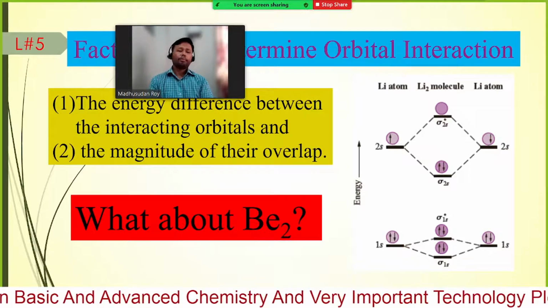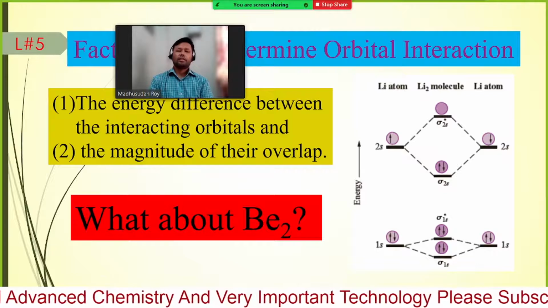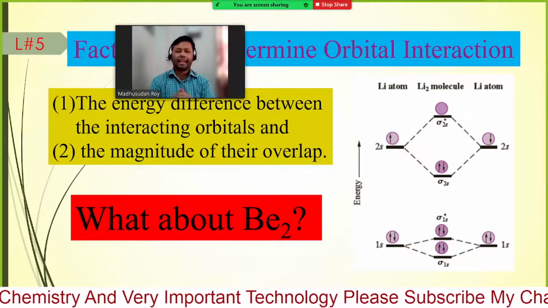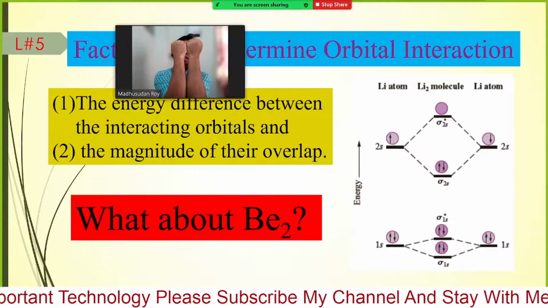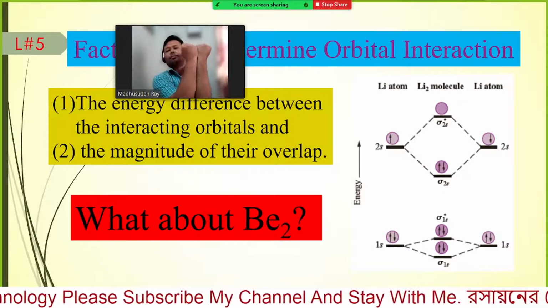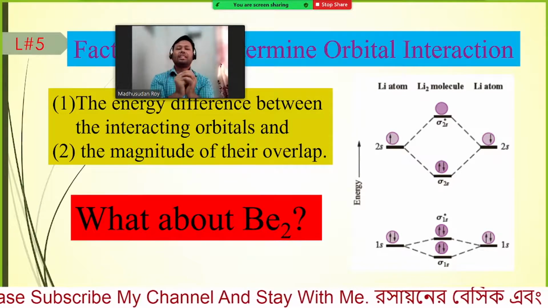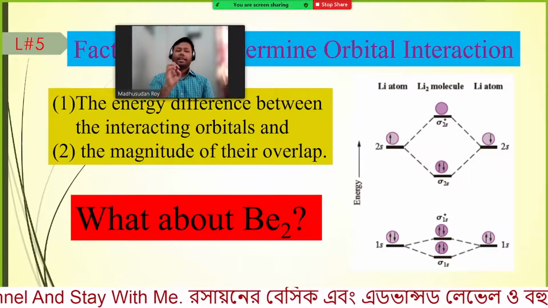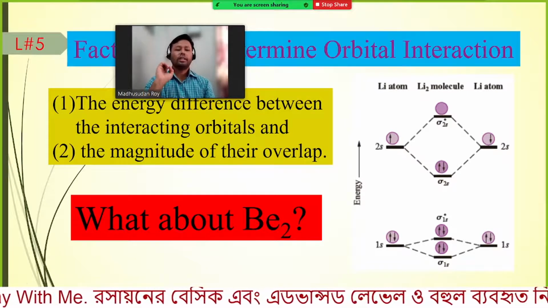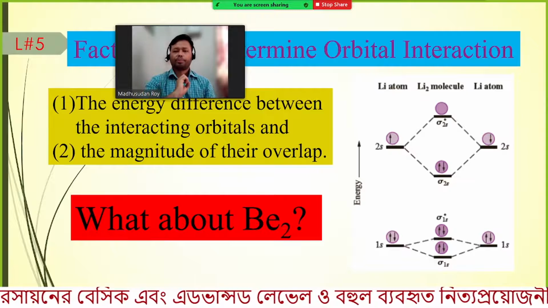But if the orbitals are overlapping side by side, that means slightly, then the orbitals have very low interaction, so the energy will be very low.